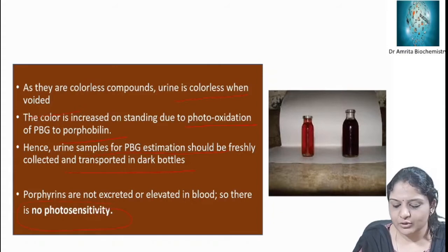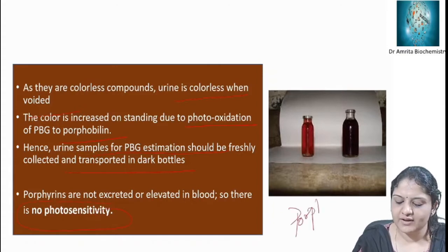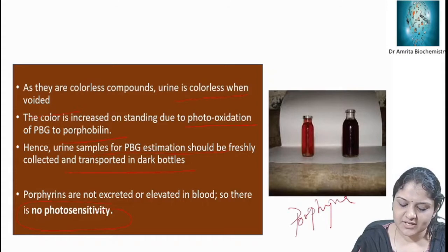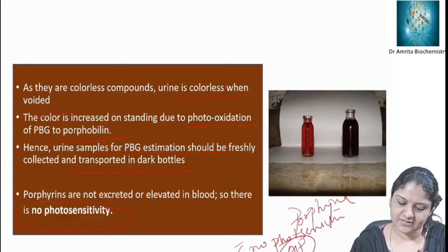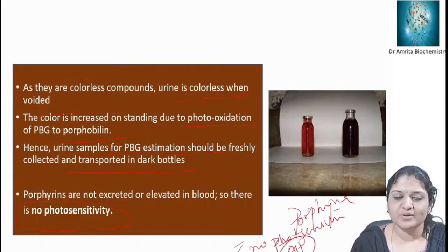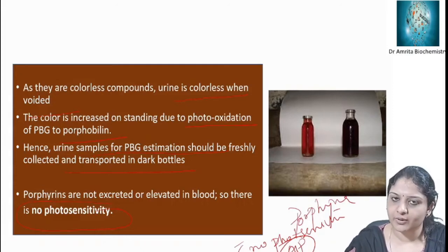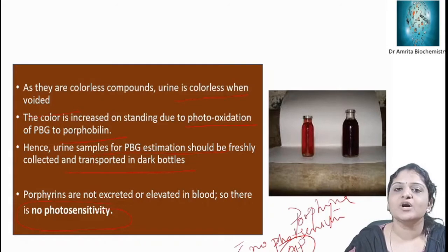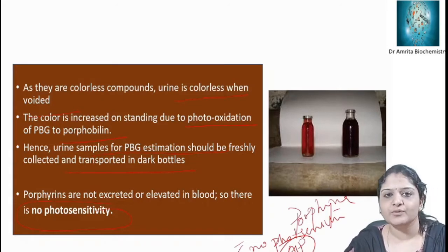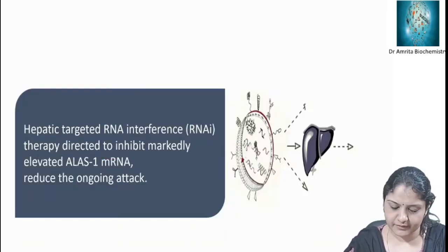So the porphyria with no photosensitivity is what? Acute intermittent porphyria, right? So acute intermittent porphyria has no photosensitivity. The PBG estimation should be freshly collected and transported in dark bottles, otherwise porphobilinogen will undergo oxidation and form porphobilin. So estimation of porphobilinogen will not occur.